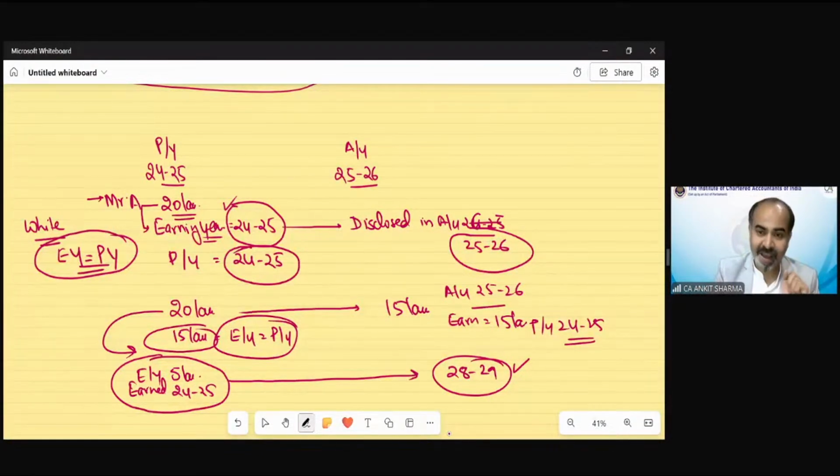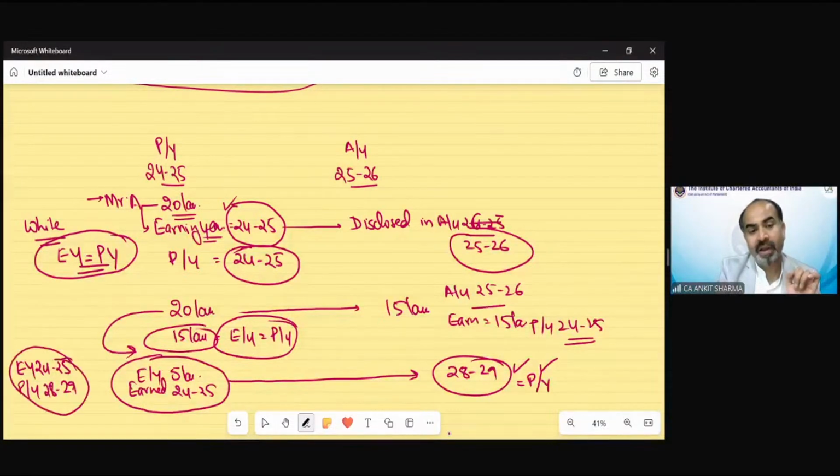For this 5 lakh rupees, 28-29 would now be treated as the previous year. In case of black money, there is no concept of assessment year; the collection of tax has a different recovery procedure. So for this 5 lakh, the earning year would be 24-25, but the previous year would always be changed. Now that would be 28-29, or whatever year in which income tax comes to know about this income.